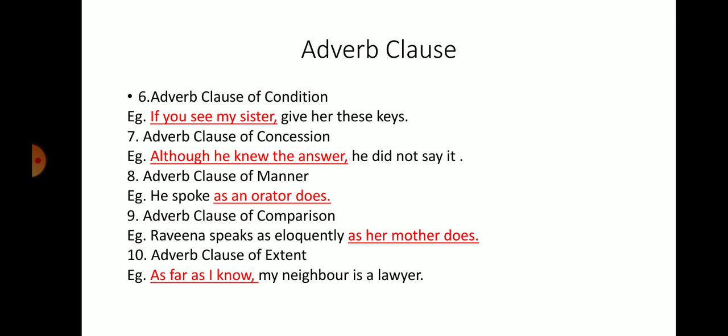The clause of comparison. Adverb clause of extent. As far as I know, my neighbor is a lawyer. So it shows to what extent, how much I know about this person. As far as I know, my neighbor is a lawyer. So here we revised adverb clause of condition, concession, manner, comparison and extent.